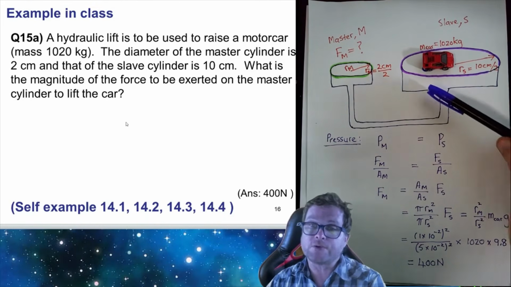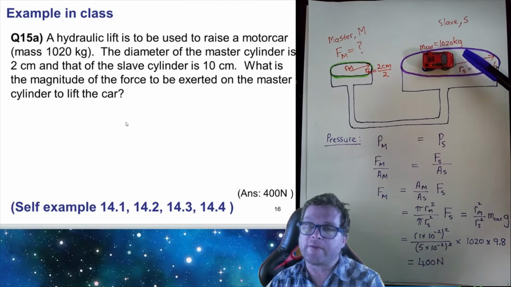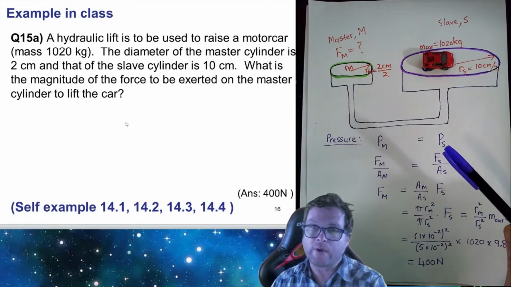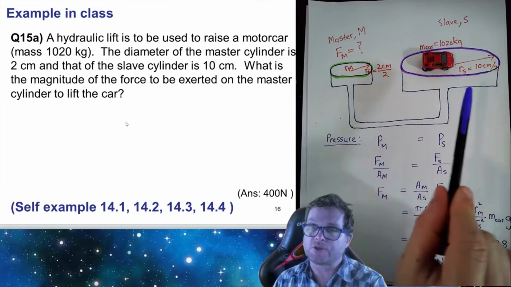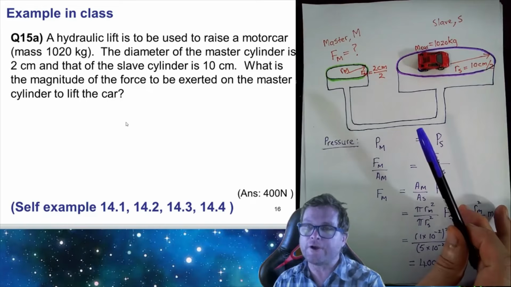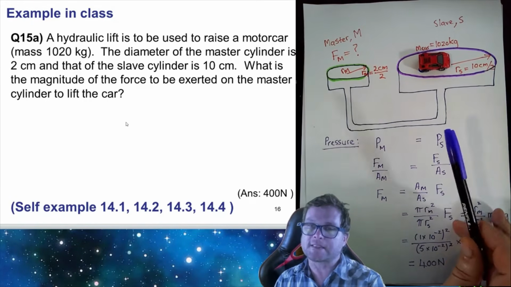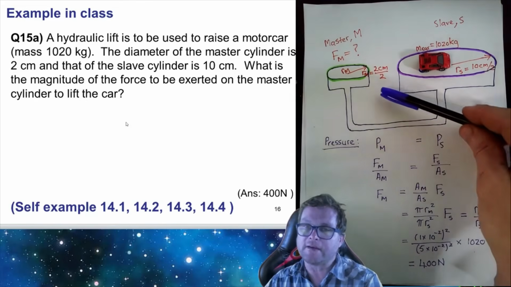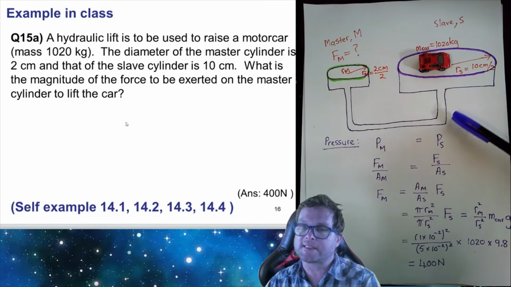So the information we're given is the radius of each of the cylinders, and we're given the mass of the car, and we're asked to calculate what force needs to be exerted on this side to lift this car. The approach that we follow is that of Pascal's principle. Pascal's principle says that the pressure on the master side is going to be the same as the pressure on the slave side.